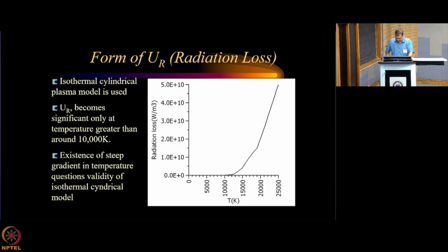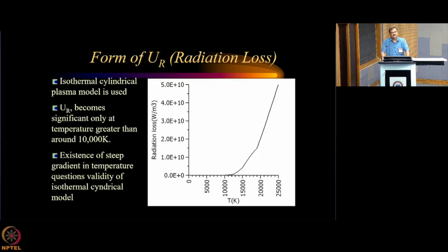So you must know your system, what plasma it is, whether it is argon plasma, nitrogen plasma, oxygen plasma, or air plasma, and depending on the kind of plasma, your radiation property will vary. And we must have an exact idea about what is the radiation loss in watt per meter cube at a given temperature to understand the net energy balance equation.